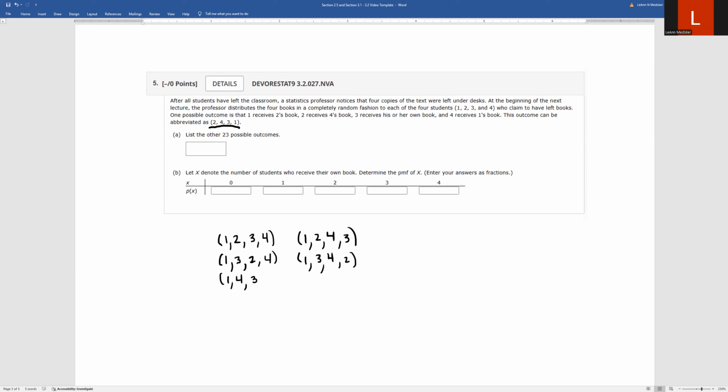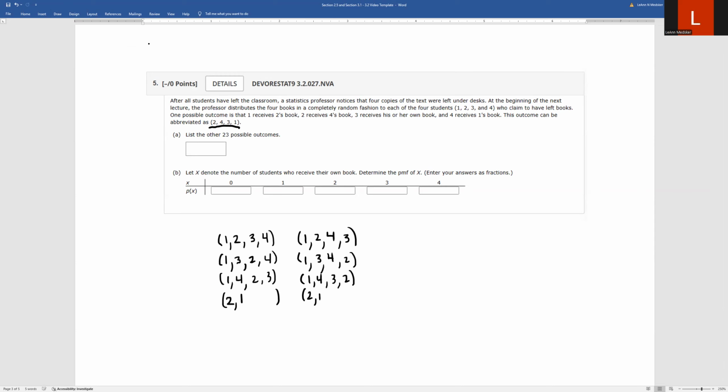So this could have either been, sorry, let me start with the correct numerical order for numbers. That way I don't get off my pattern. This one would have been 2, then 3, because we already used 1 and 4, or we could have had 3 and 2. Then we now are going to start with fixing 2. Now, again, that's not the correct book for that person, but we're just fixing them so we can come up with the combinations.